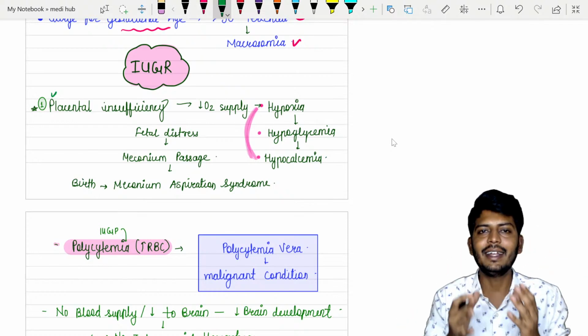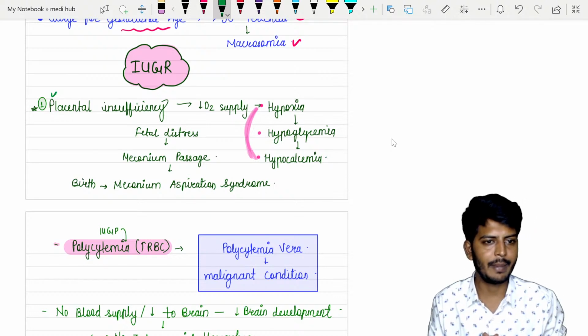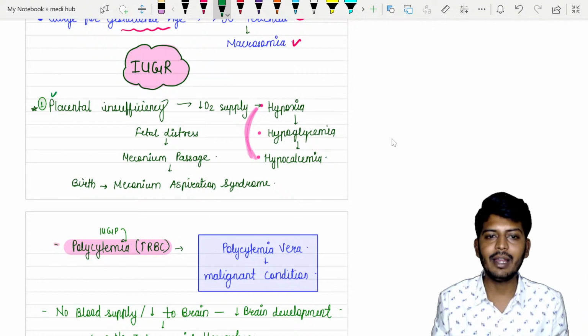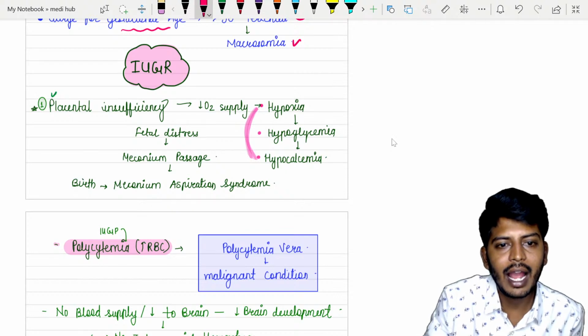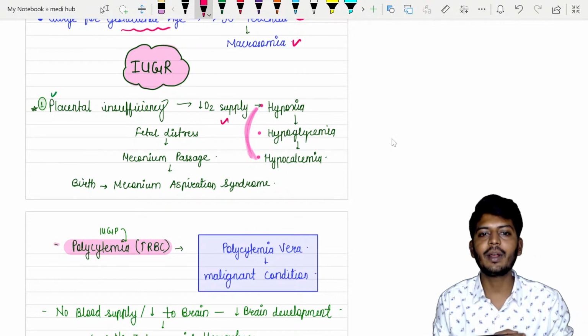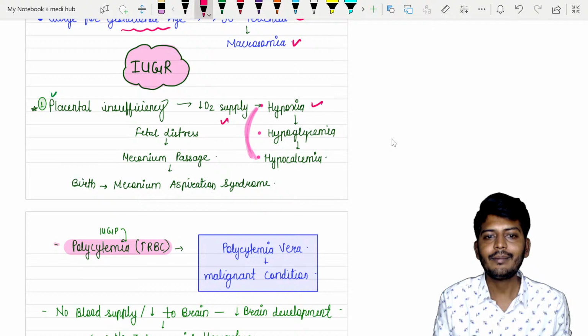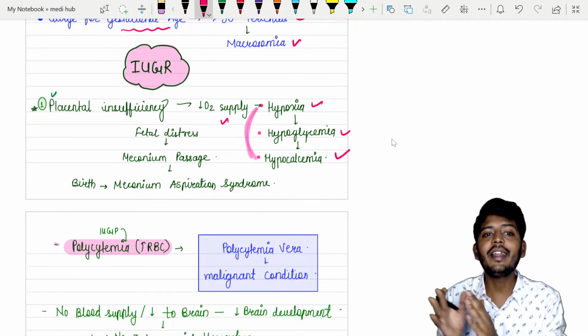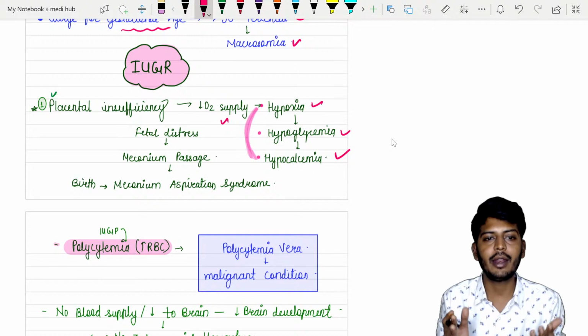Okay. So if placenta is the only source of nutrition to the baby, right? If placenta is not there, then what will happen? So baby will have lack of O2 supply, baby will have hypoxia and also hypoglycemia and hypocalcemia. Why? Because all the nourishment comes from the placenta. All of them are not there.